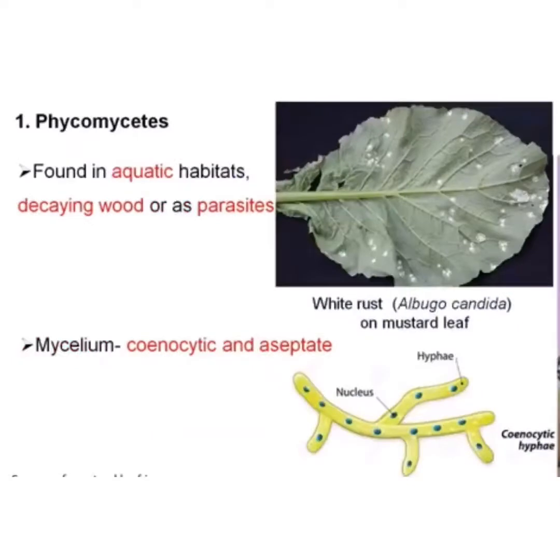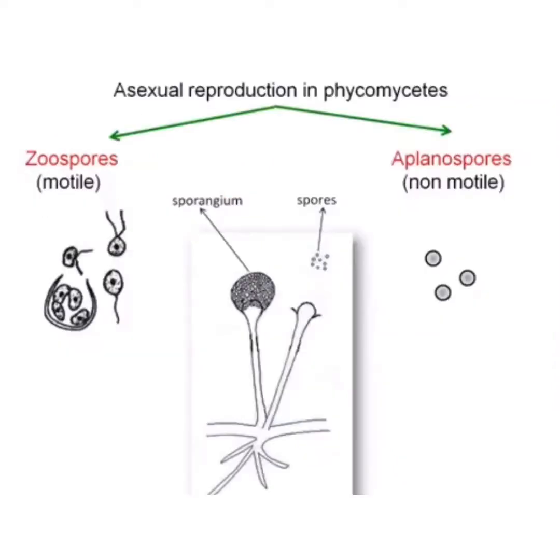First is Phycomycetes. They are found in aquatic habitats or decaying wood or as parasites. The mycelium of this fungi is cenocytic and aseptate. That means they are multinucleated. Asexual reproduction in the Phycomycetes. They reproduce asexually by means of zoospores and aplanospores. Zoospores are the motile spores because they have flagella, and aplanospores are non-motile because they lack flagella.